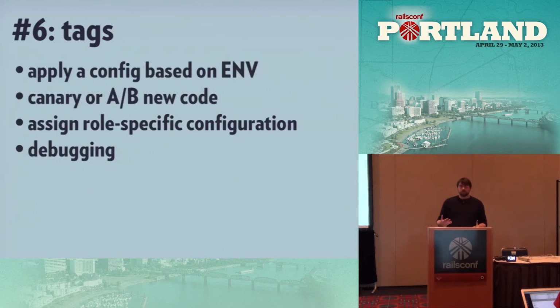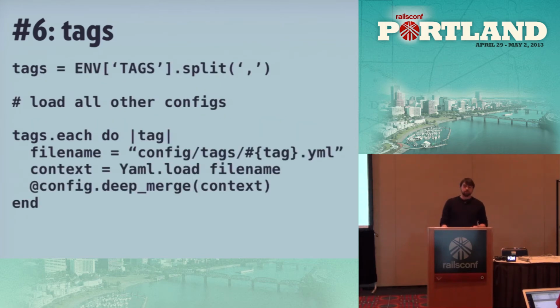We can go on with this concept. We can basically have tags in which you can pass a tag through an environment variable and then load up a different configuration. This is useful if you need to do kind of transient, quick loads of different sets of values. If you're having a crisis or something, you need to pull up specific debugging values, or you want to canary some new code. You can also assign role-specific configurations this way. And again, the code is pretty simple. Just pull in the list of tags, split them by comma, and then we load in each of the relevant YAML files. And that's it.